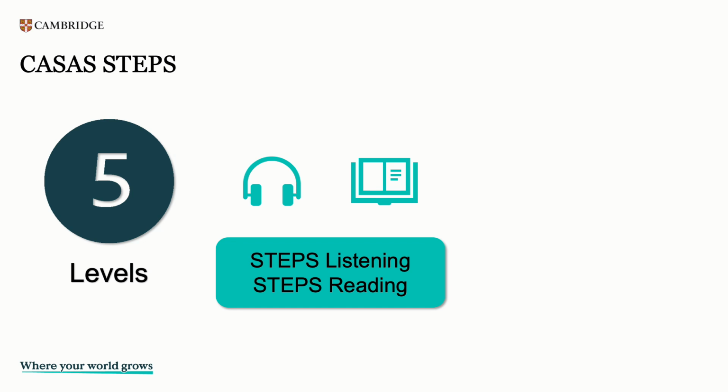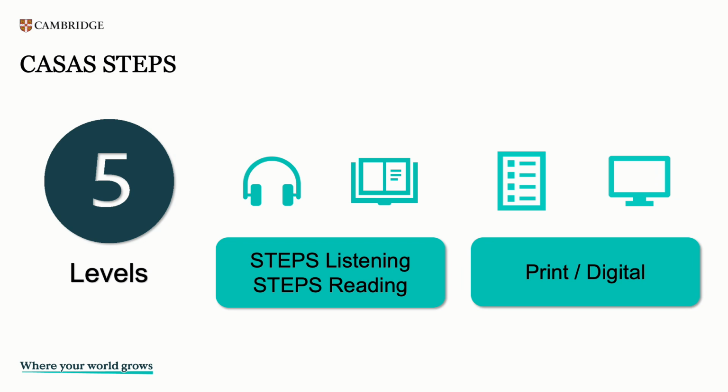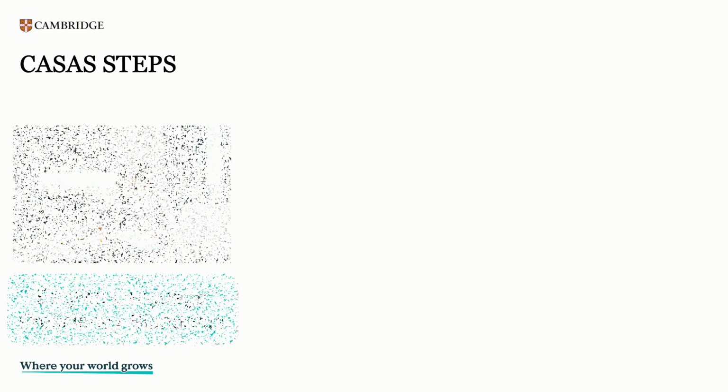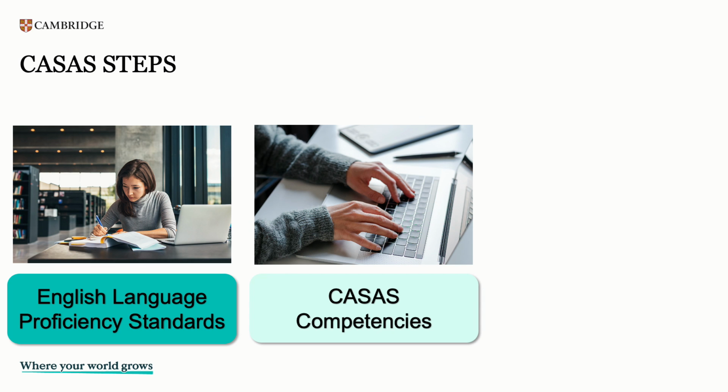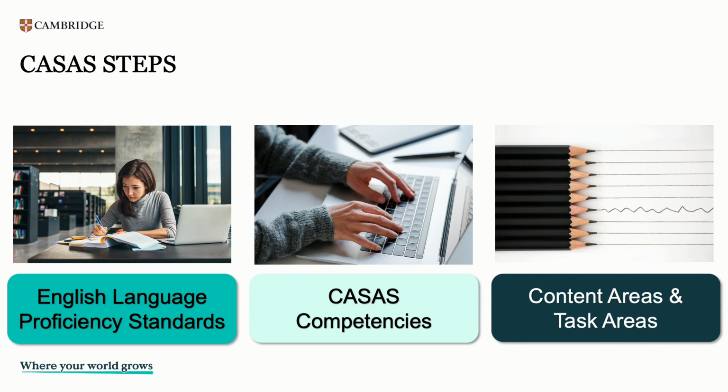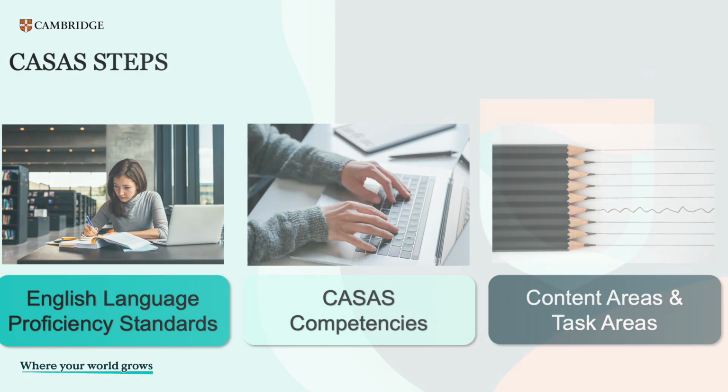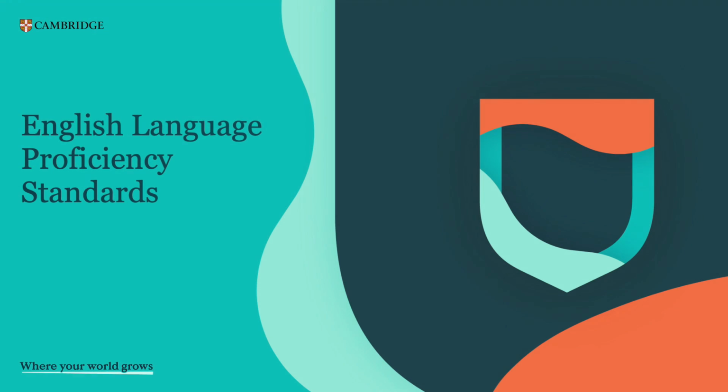STEPS offers 2 types of tests, STEPS Listening and STEPS Reading, is available in both print and digital versions, is based on the English language proficiency standards, covers the CASAS competencies, and the CASAS content areas and task areas. This means that to prepare your students for STEPS, you'll need to be sure that your classroom material is aligned to the same standards. So, what are the English language proficiency standards?